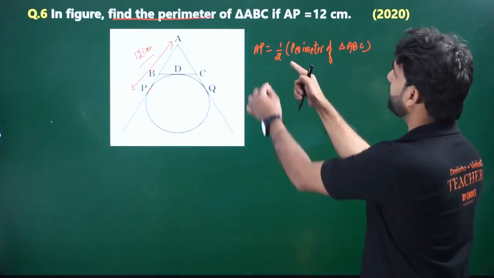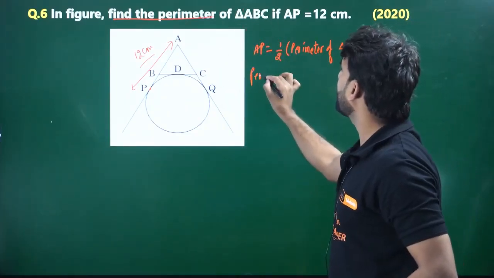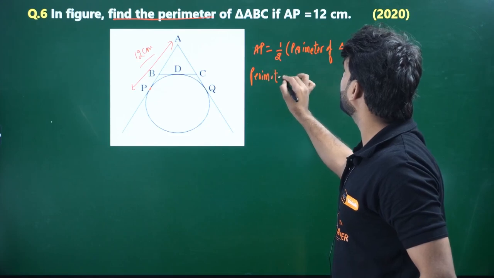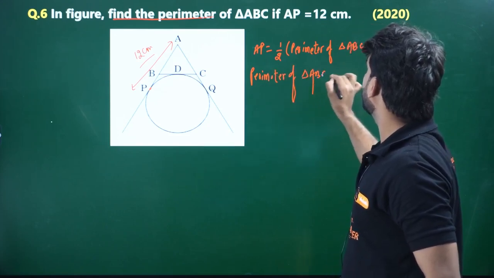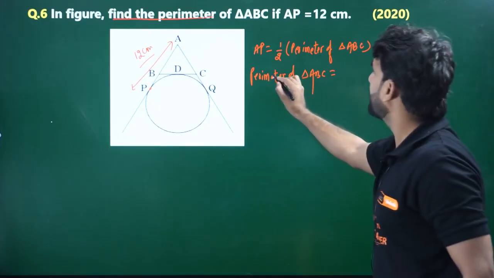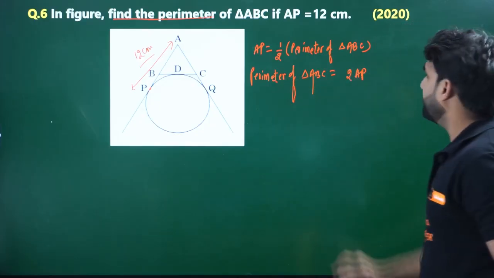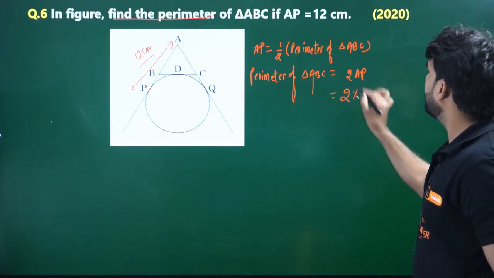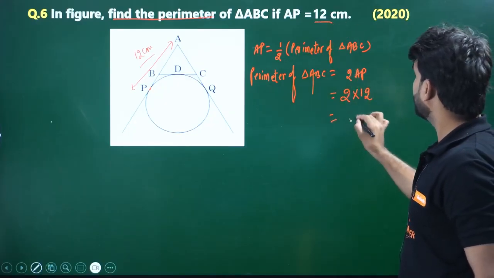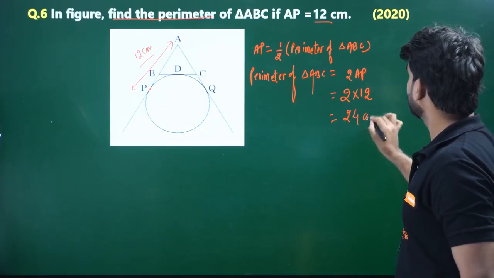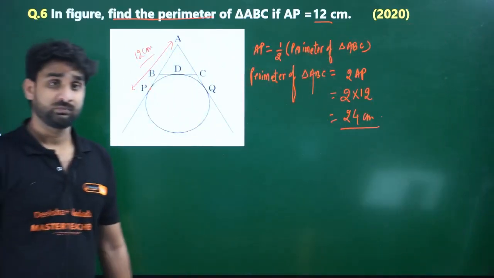So if I shift this to this side, the perimeter of triangle ABC will be twice of AP, right? So AP is already 12 here, so 12 times 2 is 24 centimeter, the answer.